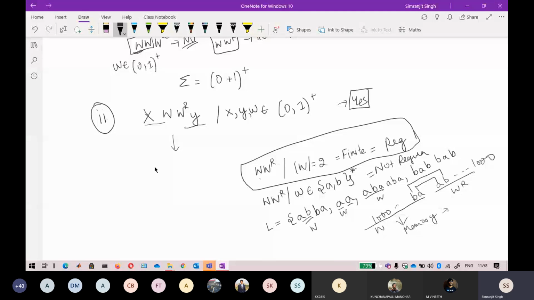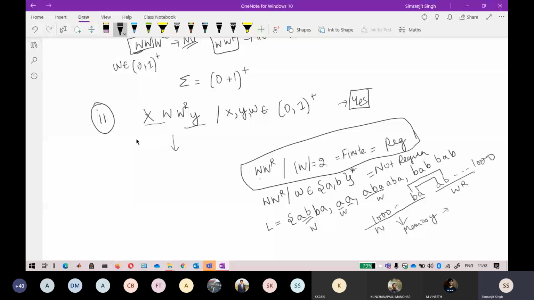It cannot be proven by the pumping lemma, because the pumping lemma will only prove that a particular language is not regular. When you apply the pumping lemma, the strings generated from here will always lie in the language, but still you cannot say that the language is regular, since the pumping lemma is a negativity test. So I will prove this by writing a regular expression for it.